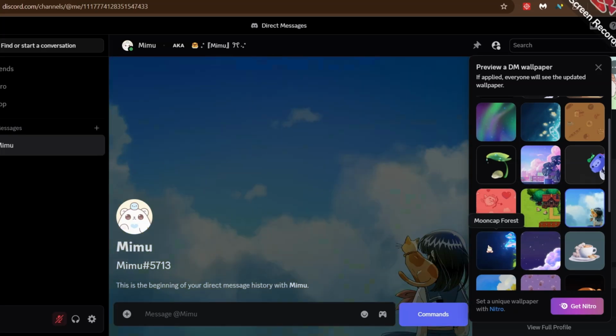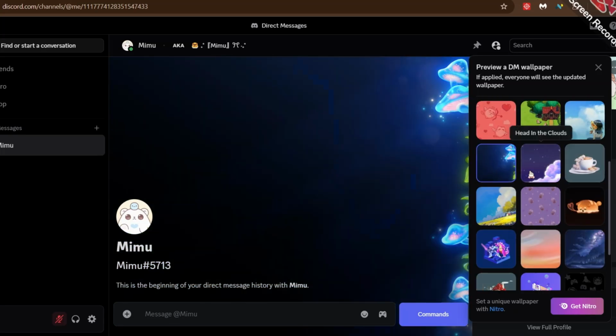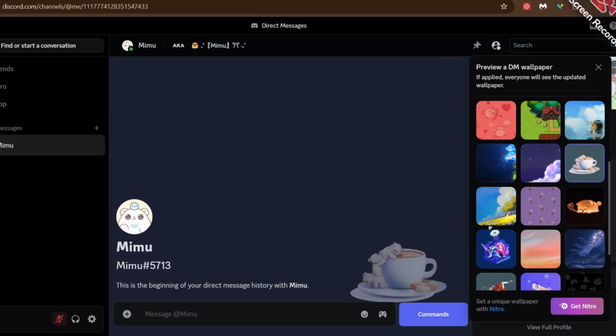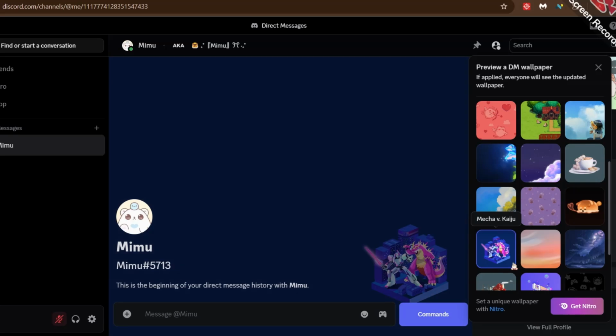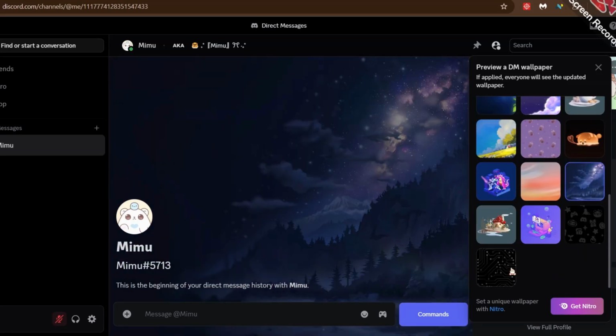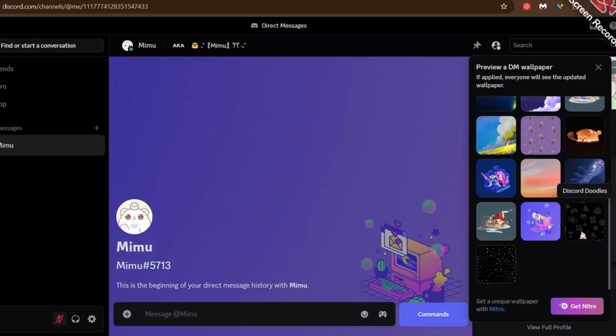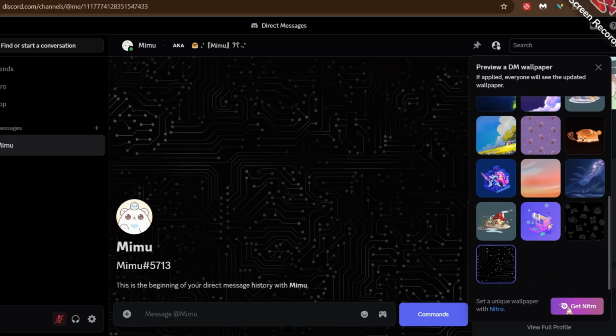I would suggest Discord to keep this as a free feature, but give us another option where we can add our own wallpapers and keep that feature in Nitro. Wouldn't that be cooler? To be honest, this feature isn't very surprising to me because Instagram already has it and they give it for free. But I am glad that Discord is at least trying new stuff.